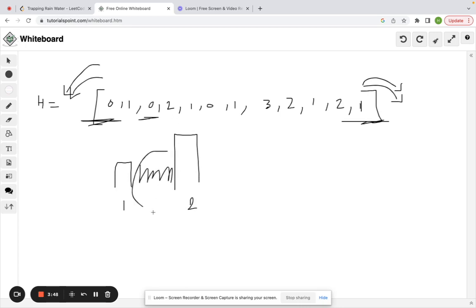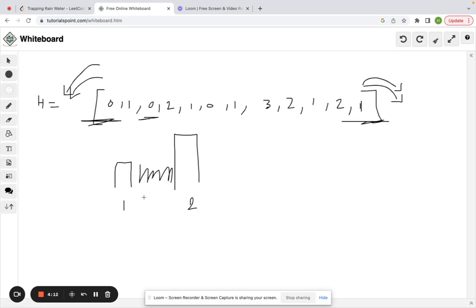And we said for any body of water here, it's going to be stored between two elevations, and the amount of water you can store is going to be equal to the minimum elevation minus the elevation that's already in that position.